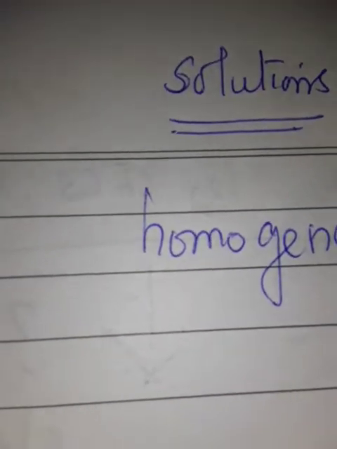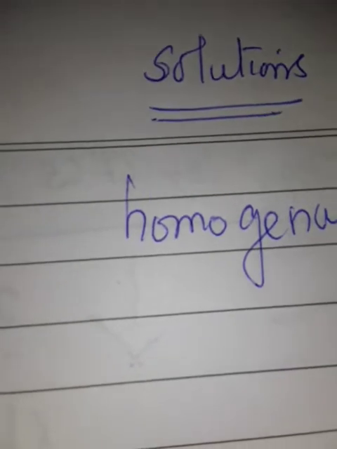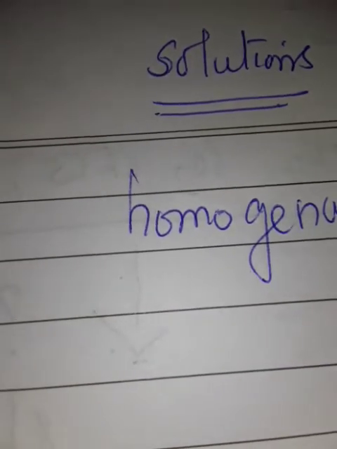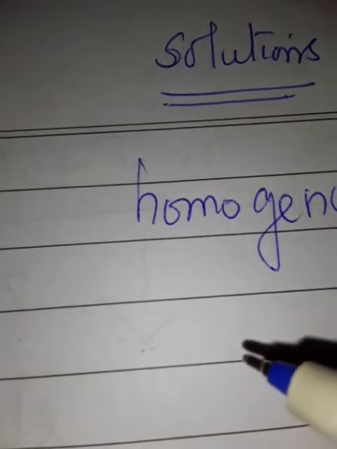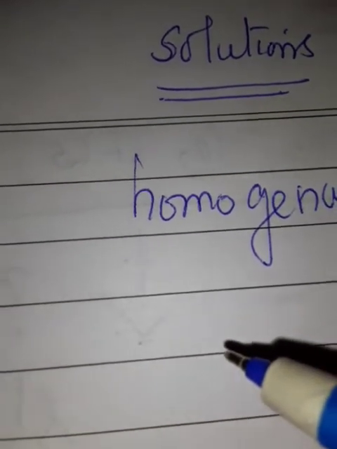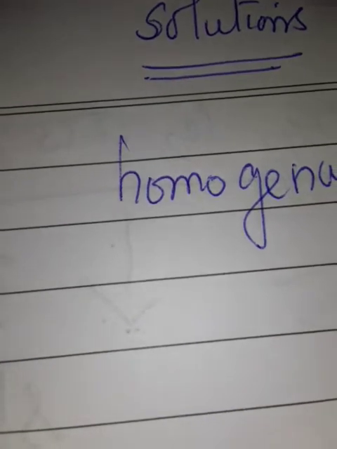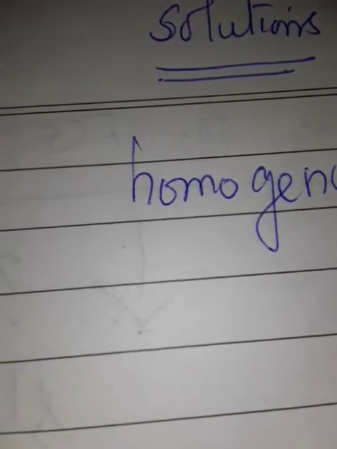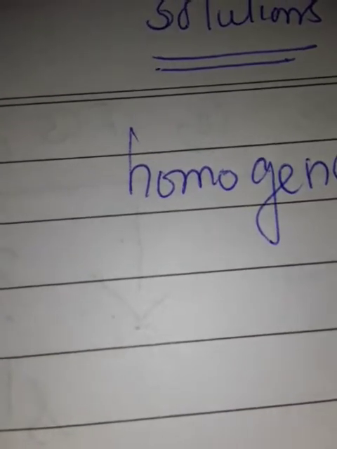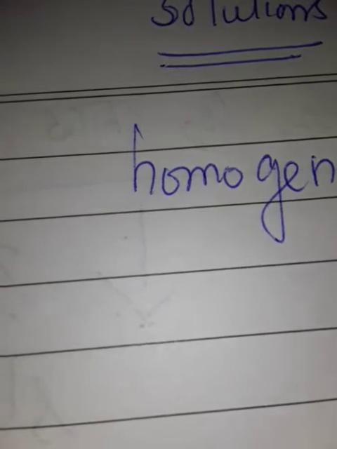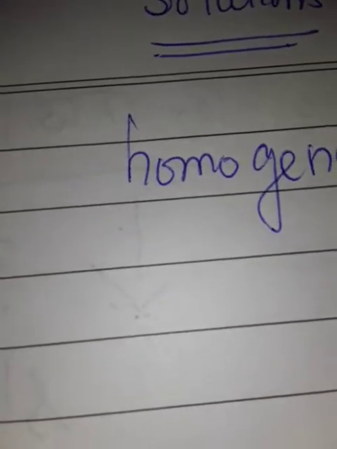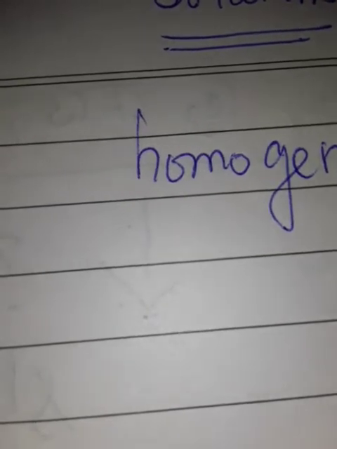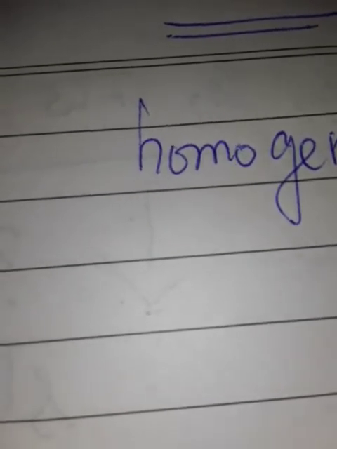Homo means same. Hetero means different. So, the best example, sea water we can say. Sea water is one of the naturally existing solutions which covers 70% of the earth's surface. It contains many dissolved solids, mostly sodium chloride.